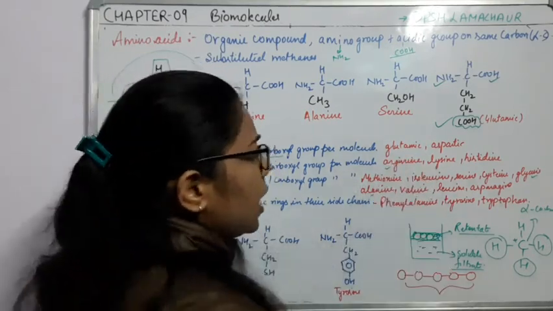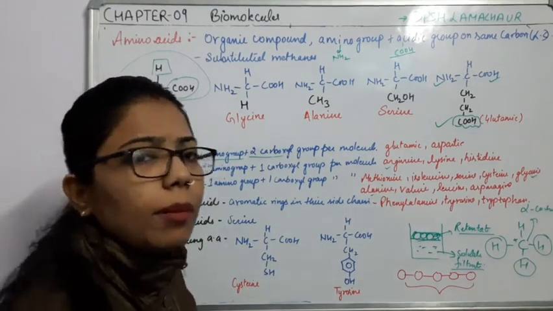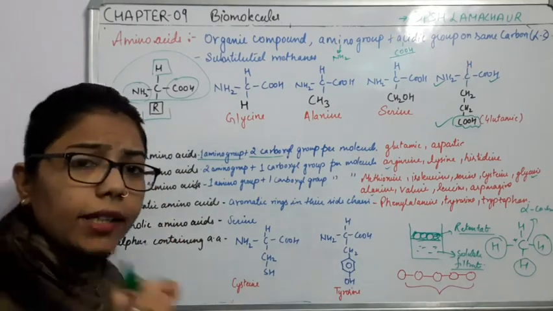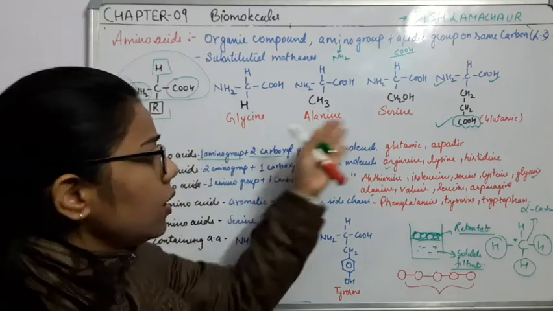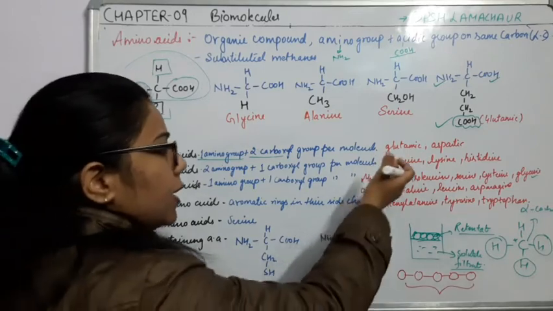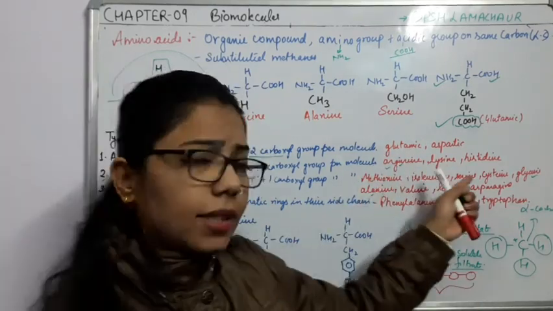Examples are arginine, lysine and histidine. So what you have to do now is memorize all these examples. If I ask you to write examples of acidic amino acids, you must know them, and examples of basic amino acids, these are the examples, and this one is very, very important: arginine, lysine and histidine, right.